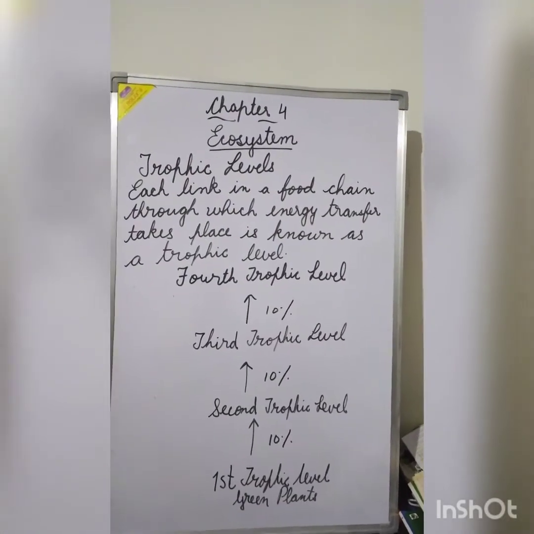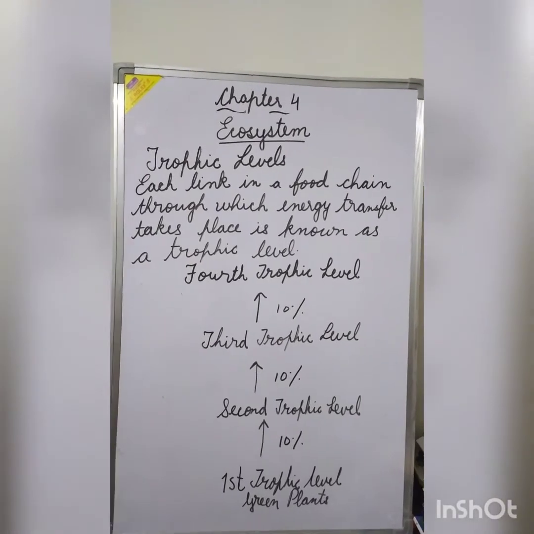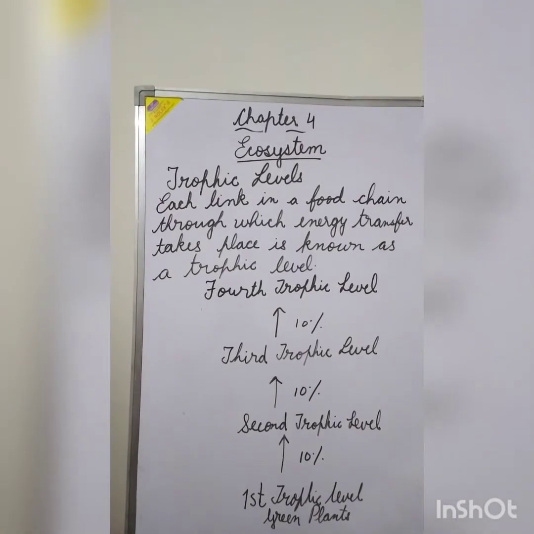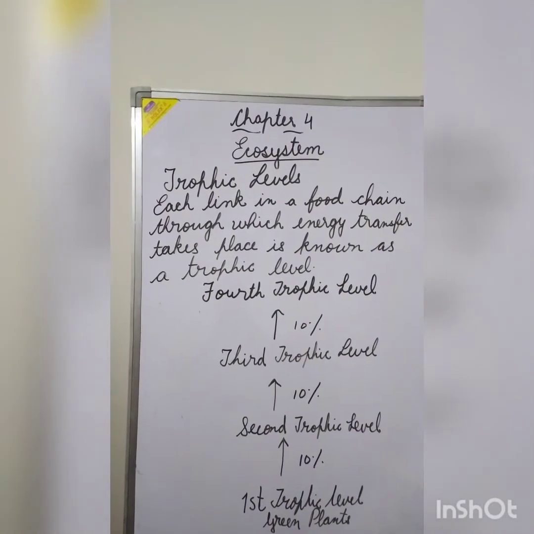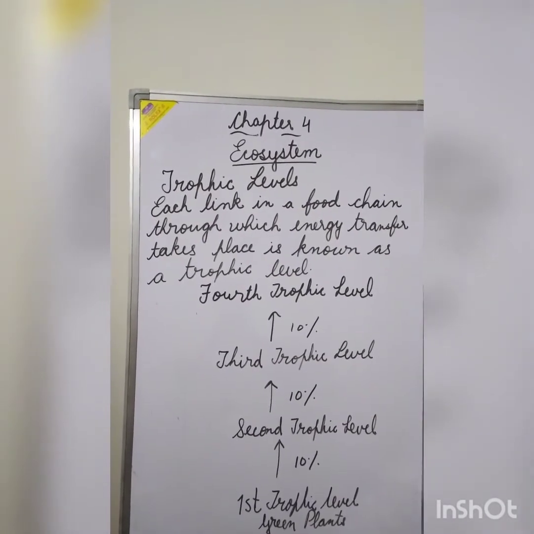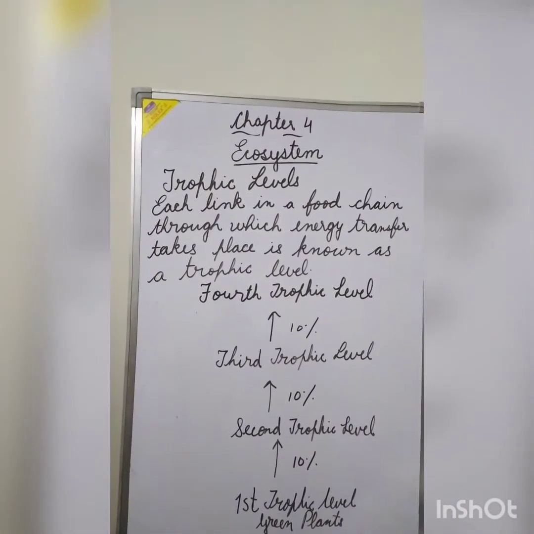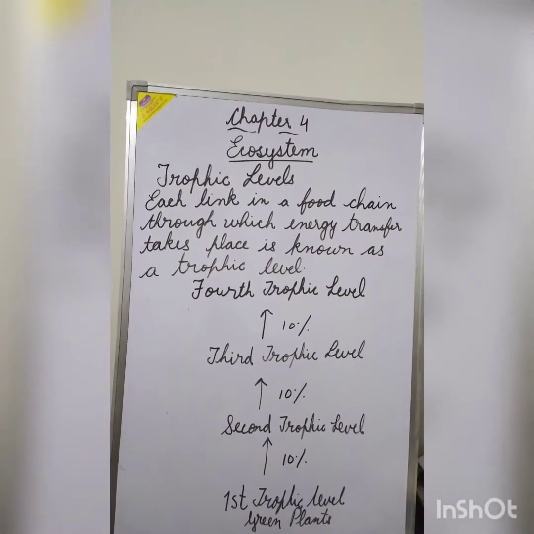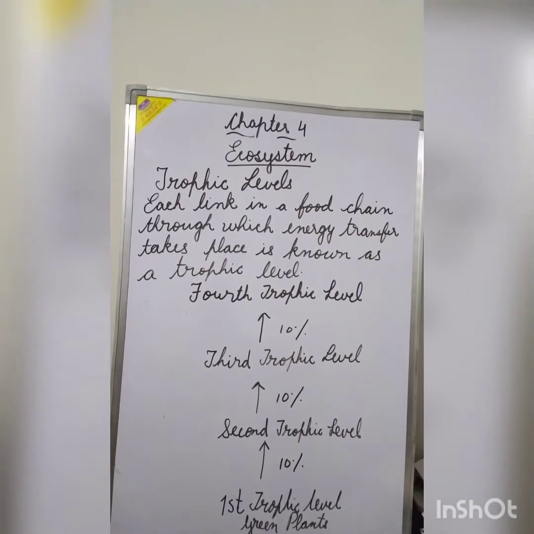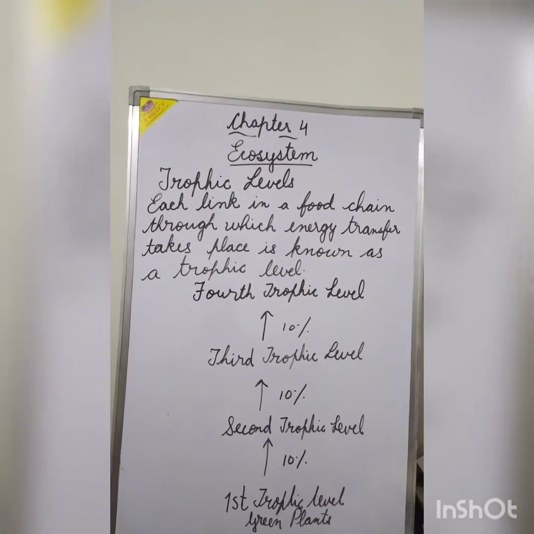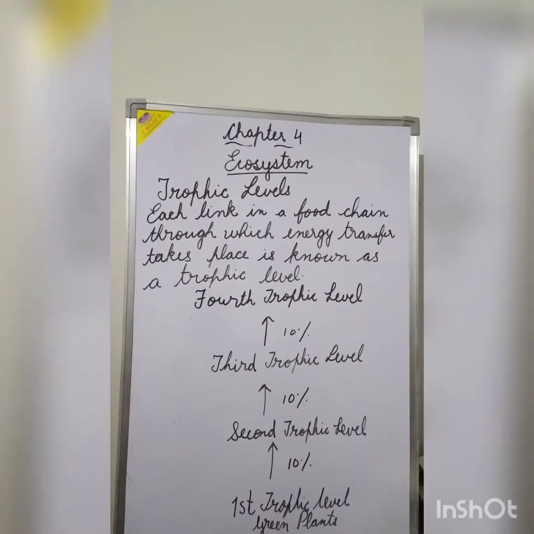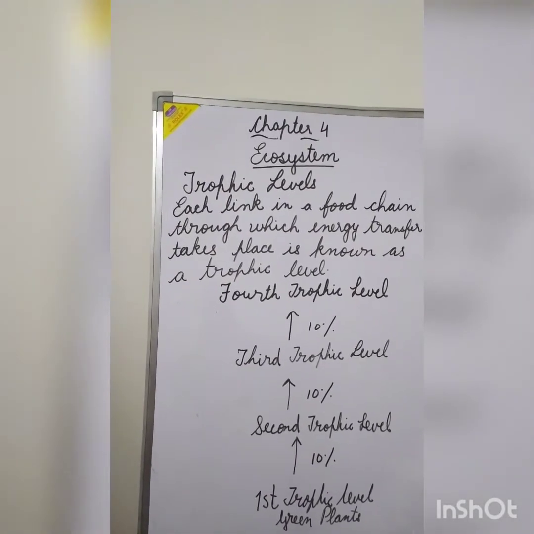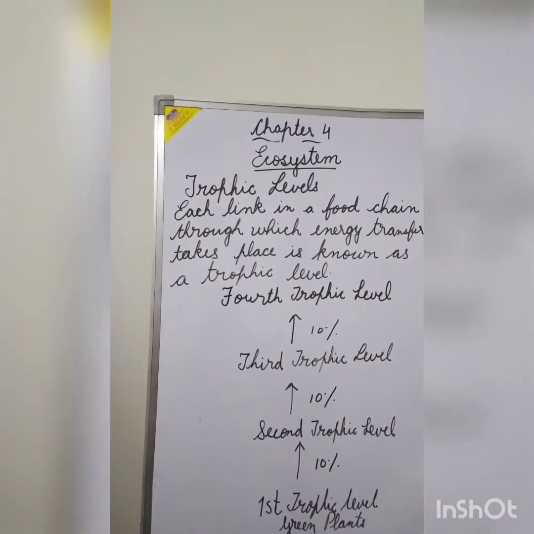The trophic levels. Each link in the food chain through which the energy transfer takes place is known as a trophic level. There are generally 4 trophic levels where the energy transfer takes place. The sun is the ultimate source of energy. The sun's energy is transferred by the green plants in the form of food. The green plants use the sun's energy and undergo the process of photosynthesis and prepare food. It is the first trophic level. The producers, they make the first trophic level.